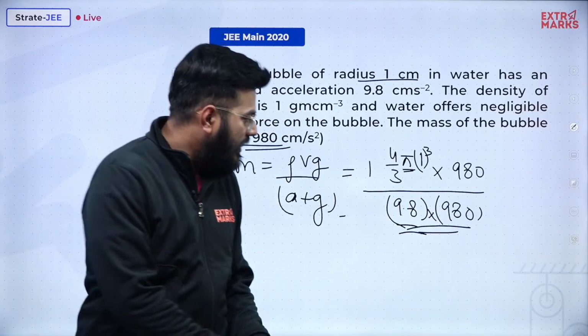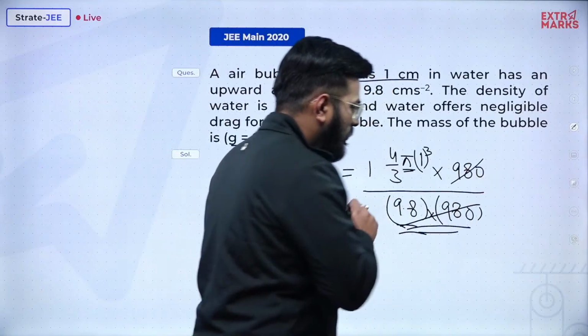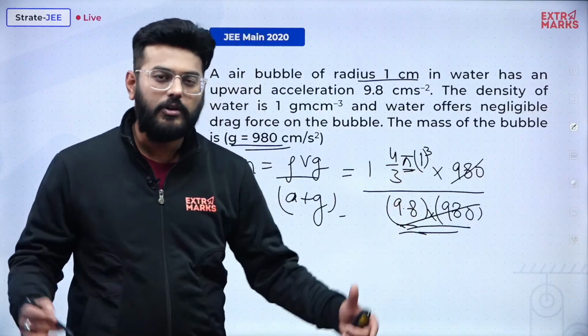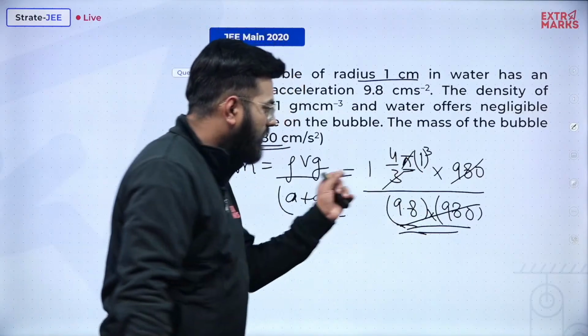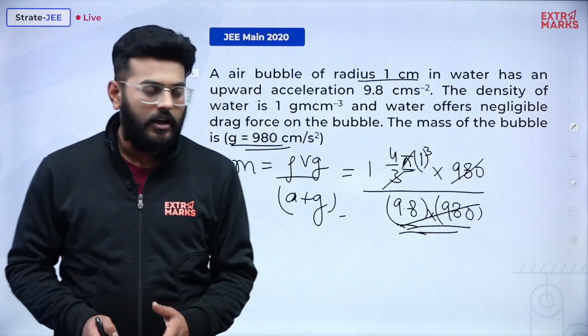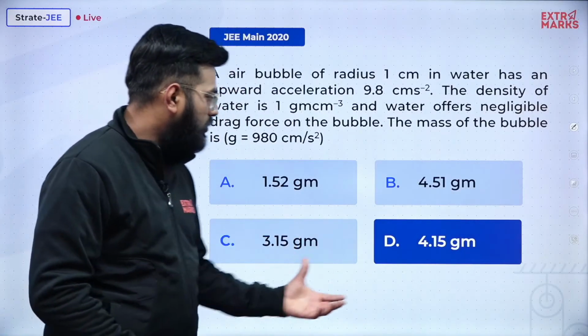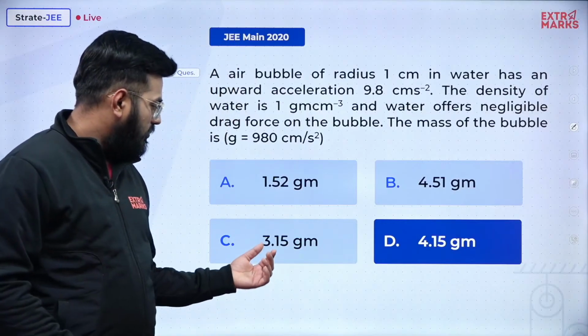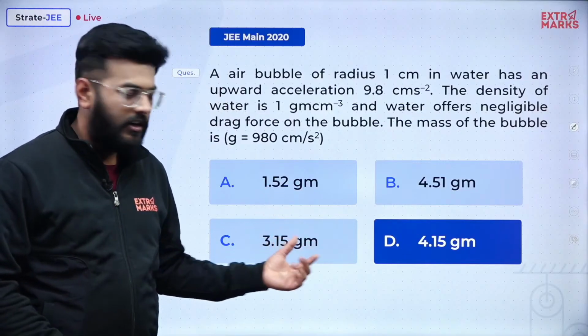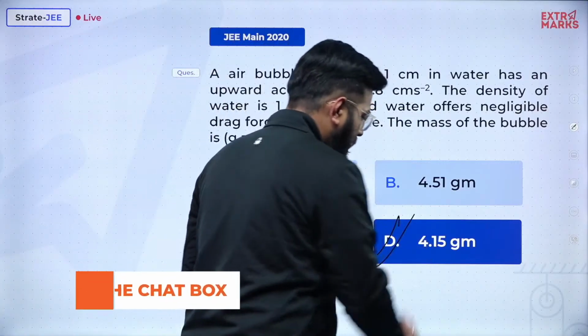And then this 980 can be easily removed with this 980, and since I have considered this pi to be nearly equal to 3, I can just remove this. So my final answer will be a value which will be very close to 4. So which one amongst the options was very close to 4? Just tell me. So this has a huge difference, this also has a huge difference, this can never be. So the entire result is 4.15 gram.